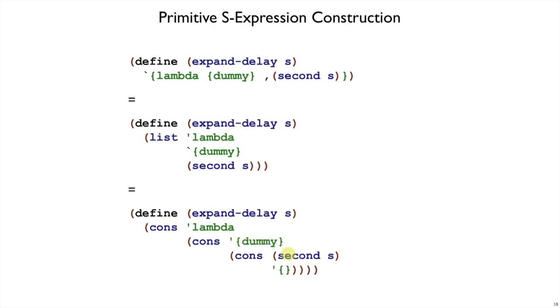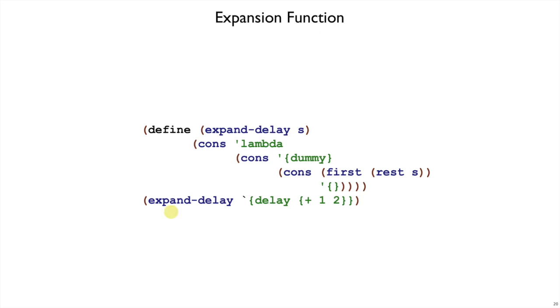There's one more thing we can simplify here. We're using the second function, but of course second is just a combination of first and rest. So this boils down expand delay, the body of that function, into some small primitives that we might want to implement in curly. We need to go a little bit further because curly doesn't have define, but where we have define and then a call to expand delay, we can always change that to not use the function shorthand.